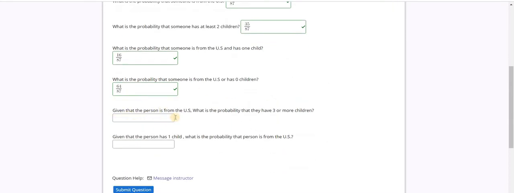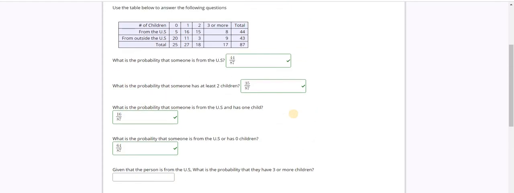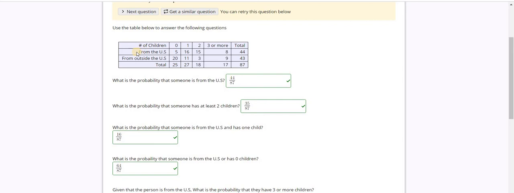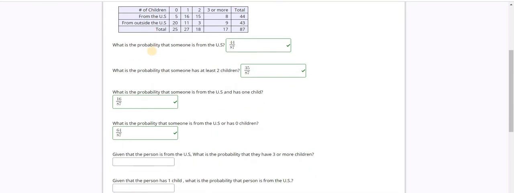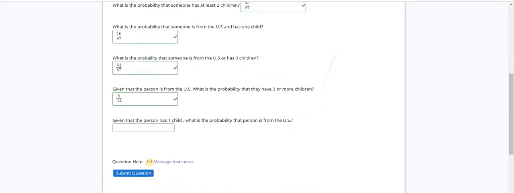Given that the person is from the US, what is the probability that they have 3 or more children? So we're only going to focus on the first row that represents all of the people from the US, because that is a given condition. And we want to find the probability that the person from that category has 3 or more children. That is 8 people who satisfy that condition out of the total of 44 people. So 8 out of 44.